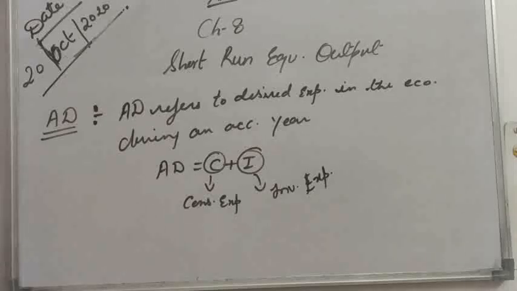So AD refers to desired expenditure in the economy during an accounting year. It has two components, C and I. C for consumption expenditure and I for investment expenditure. Consumption expenditure, expenditure by the consumer, and investment expenditure, expenditure by the investors or producer. So AD equals C plus I. And AD or demand is highly dependent upon income. Higher the income, higher the AD, and lower the income, lower the AD. But AD never be zero, because survival needs demand or survival needs consumption. Clear?